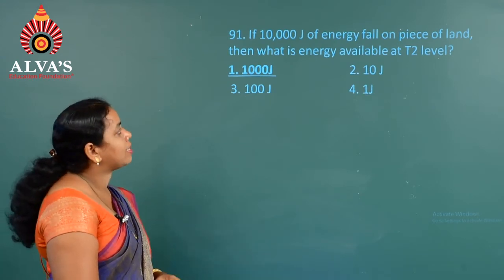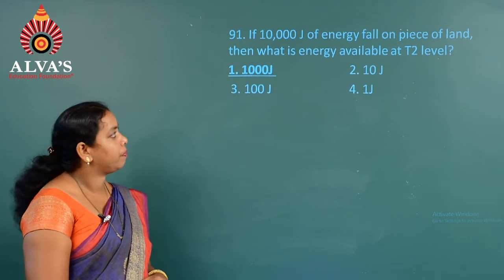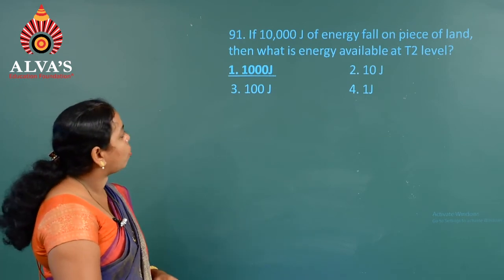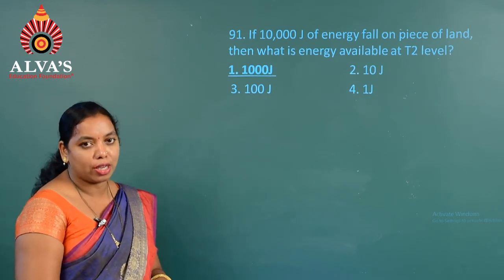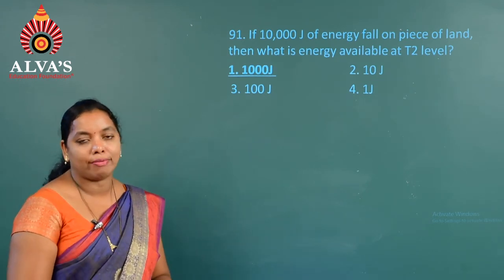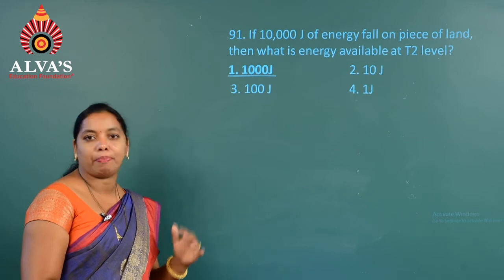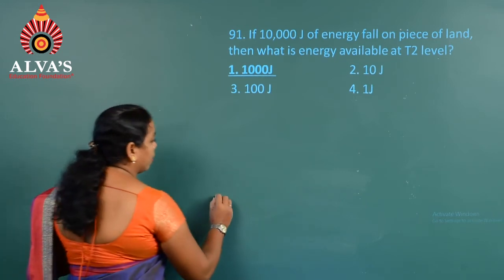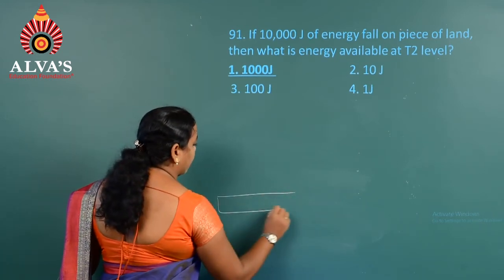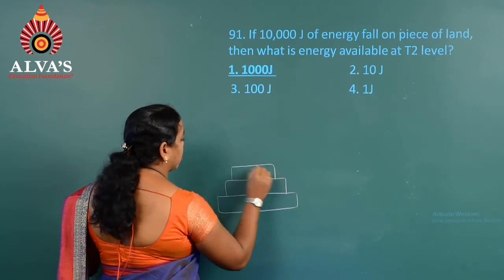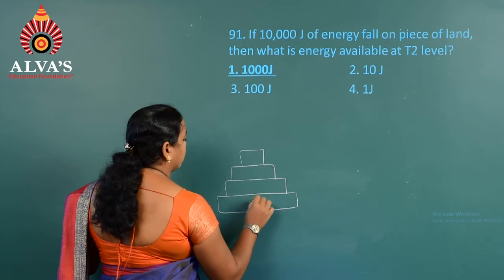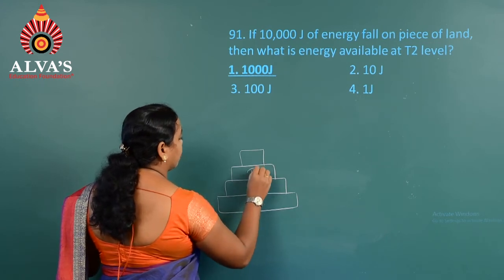If 10,000 joules of energy fall on a piece of land, then what is the energy available at T2 level? It is like the pyramid of energy where we can apply the 10% law. In the pyramid of energy, in the lower level there are always producers, that is T1, trophic level 1, then trophic level 2, T3 and T4.